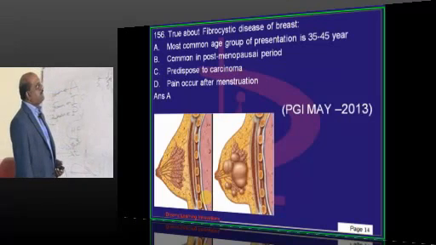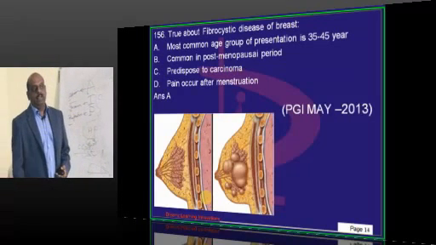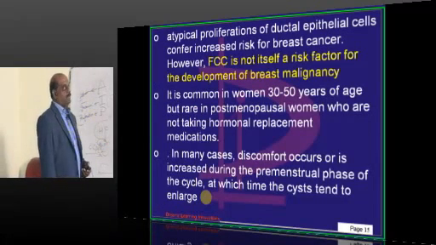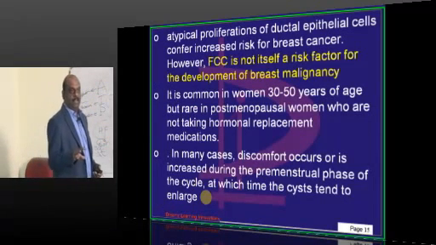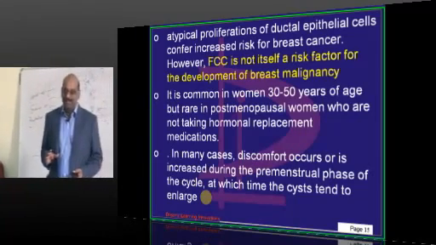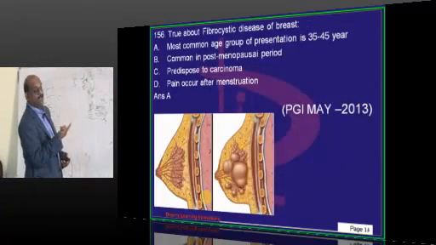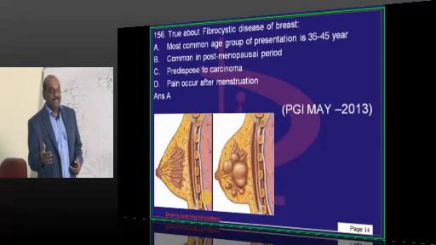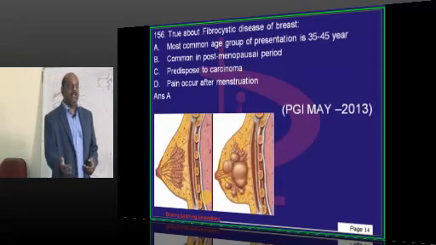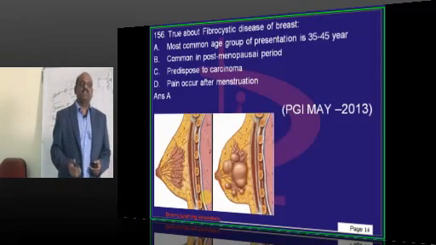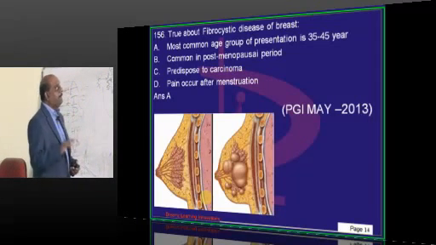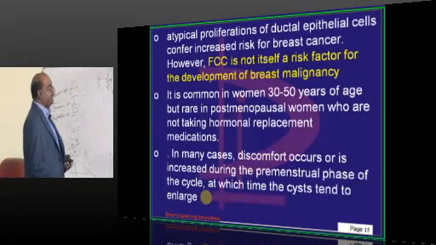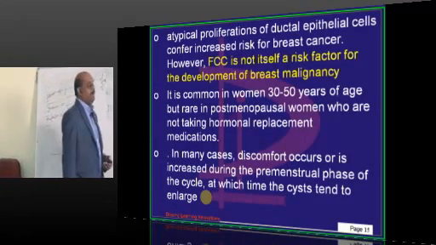Now, fibrocystic disease of the breast. So basically it is more common in the age group of 35 to 45, and is it a risk factor? A good number of times your patients come because that is the same age where self-breast examination is being preached religiously, that everybody should examine before the mirror within 7 days of the menstruation, etc. But it is not pre-malignant. Fibrocystic disease is not pre-malignant, is what needs to be basically remembered.